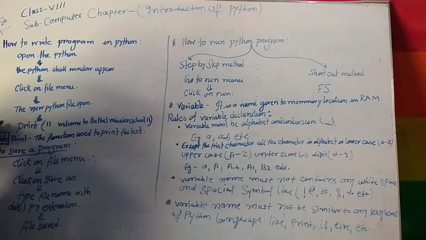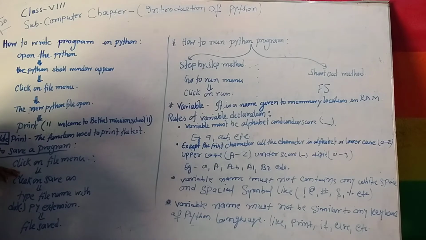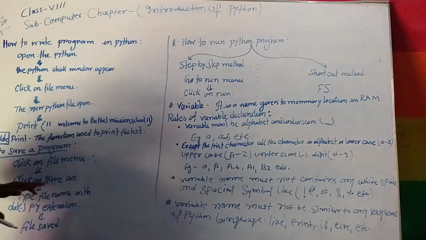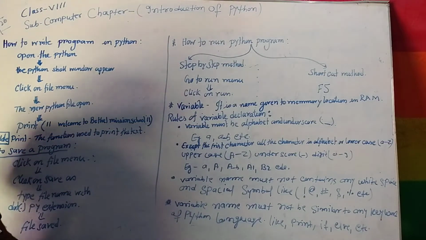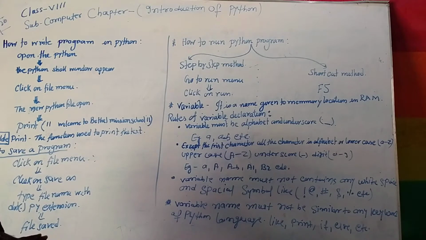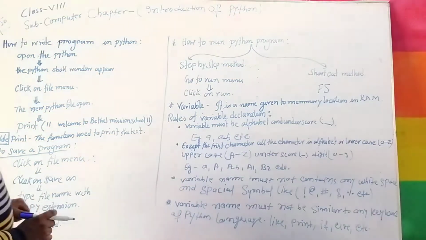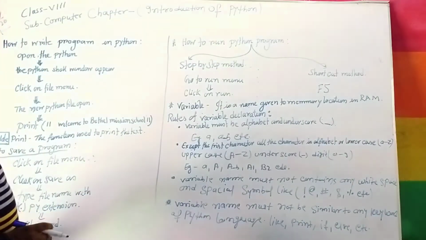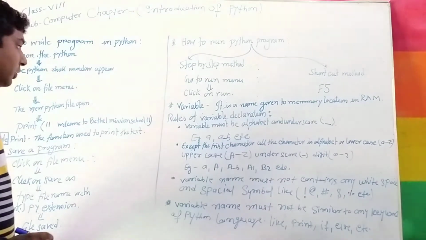After the program is complete and ready, how to save the program? First, click on the File menu. After that, click on Save As. After that, type the file name with the .py extension. Py is the extension of a Python program. Then your Python program has been saved in your computer.